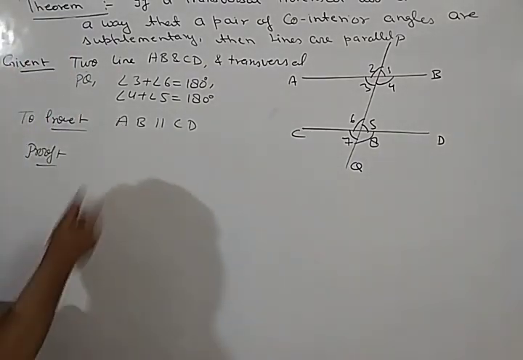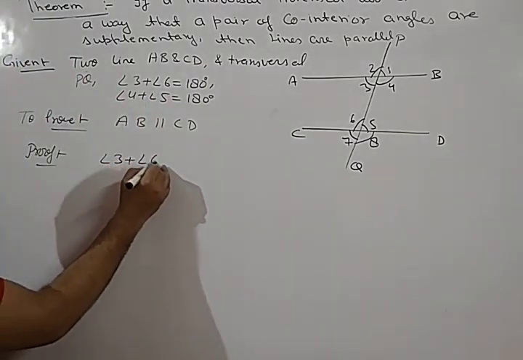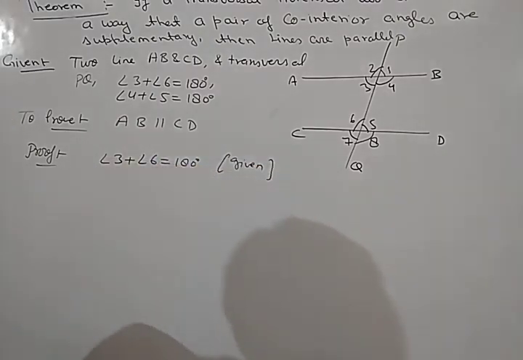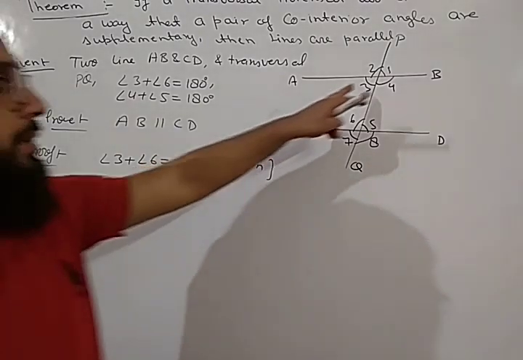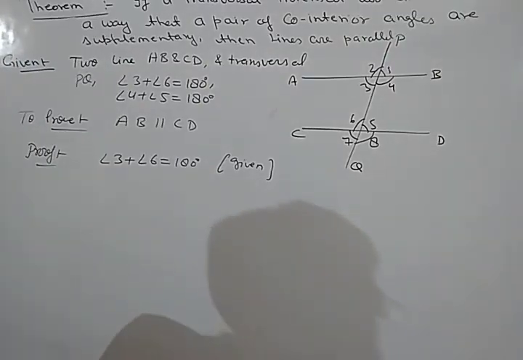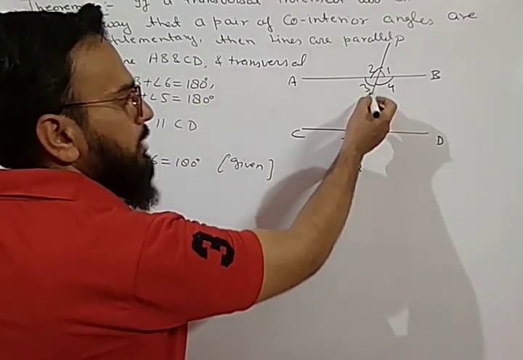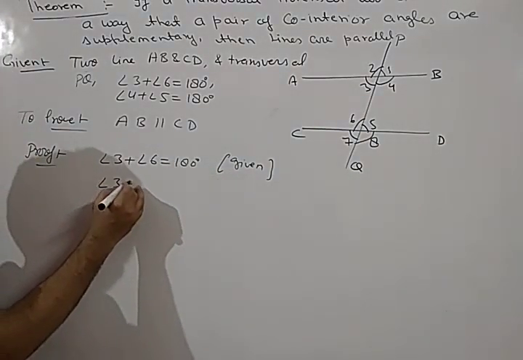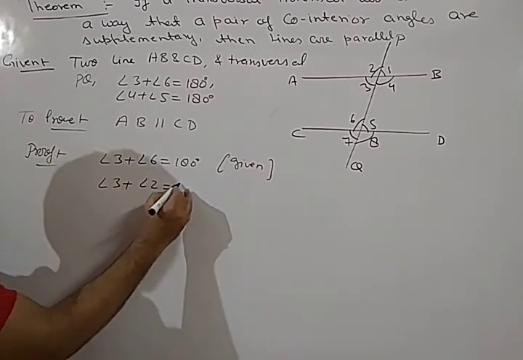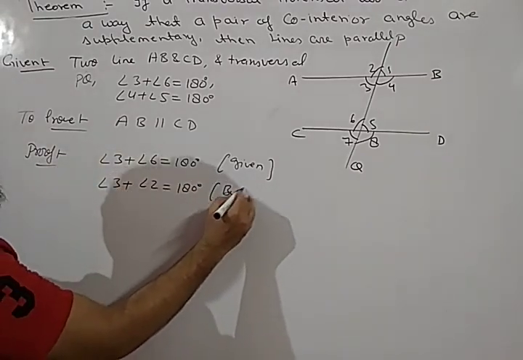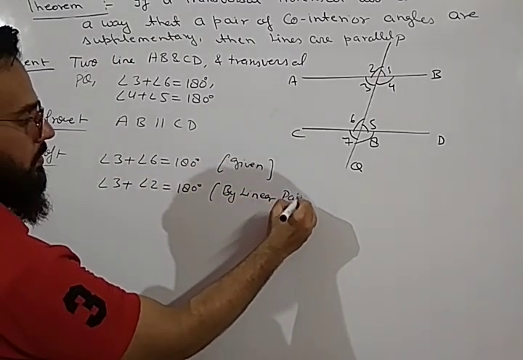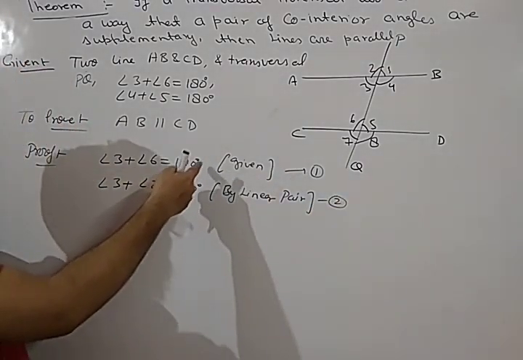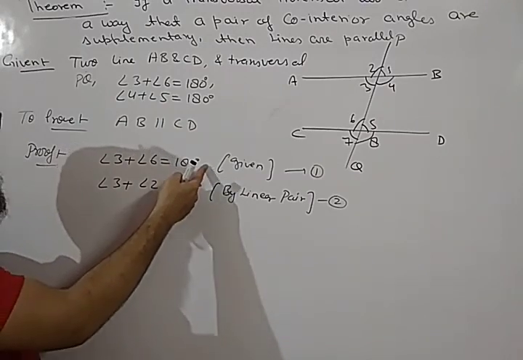So we will again start from the given statement. What is given? Angle 3 plus angle 6 is equal to 180 degrees. It is given. Okay. Now angle 3 and angle 6, their sum is 180. And we can write also angle 3 plus angle 2 is equal to 180 because they are a linear pair. Angle 3 plus angle 2 will also be equal to 180 degrees by linear pair. So this is our equation number 1 and this is equation number 2. Now again, the right hand side of both equations is the same. It is 180, it is also 180.